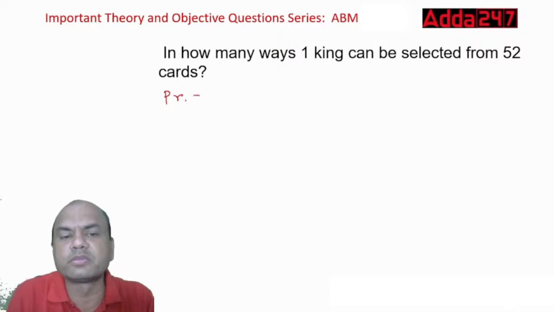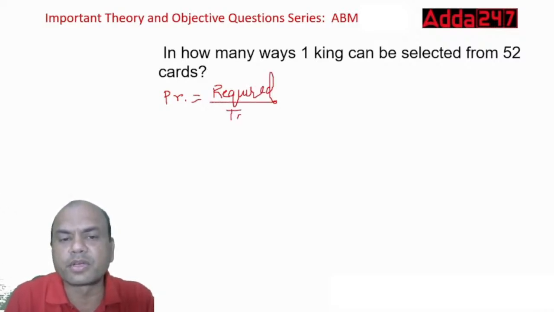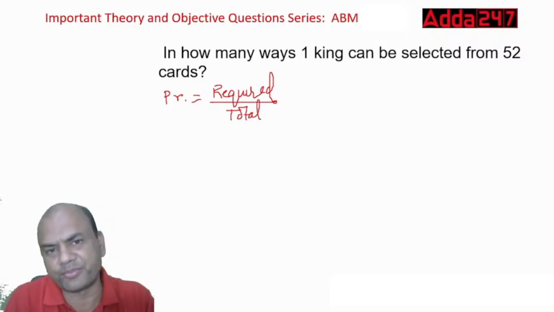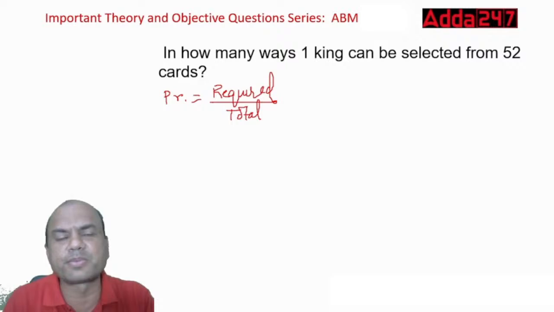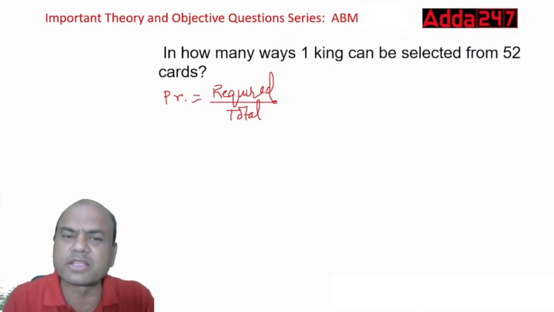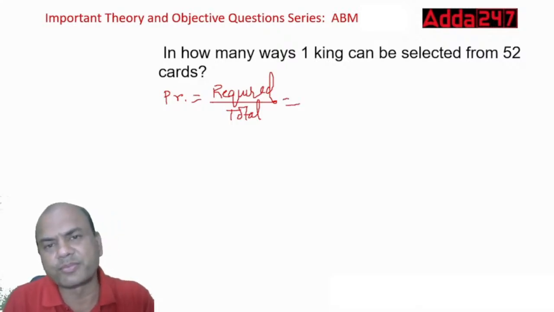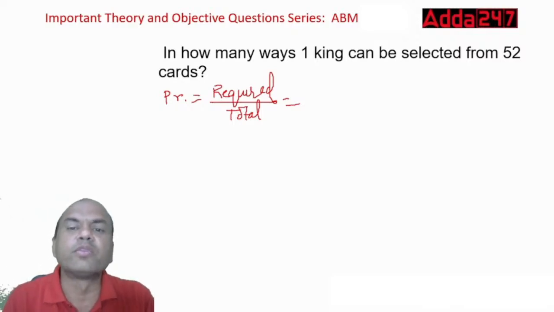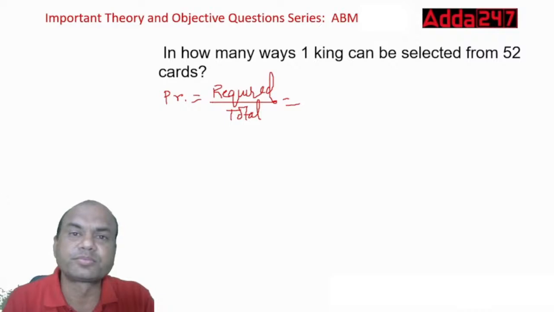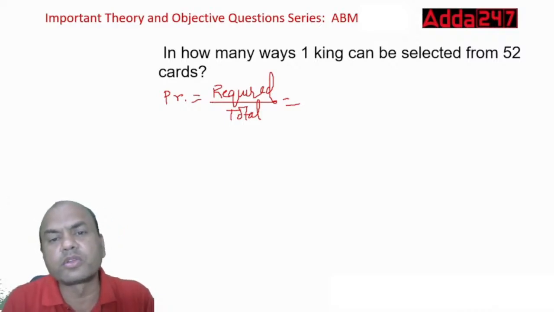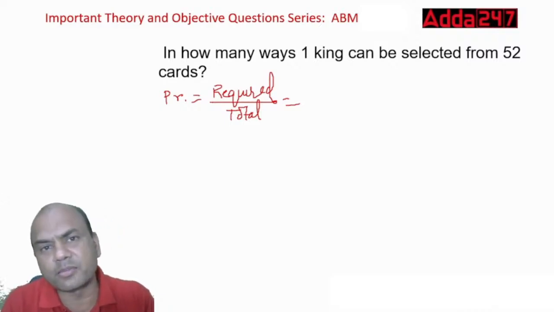Probability equals required upon total. Keep it a very simple formula. In books they have given this as success upon sample space and all this. Keep it simple. What is required? One king. How many kings are there in a pack of 52 cards? Four. So out of those four, any king can come, isn't it?